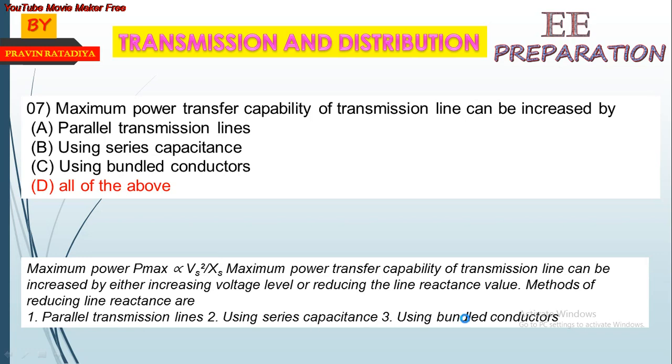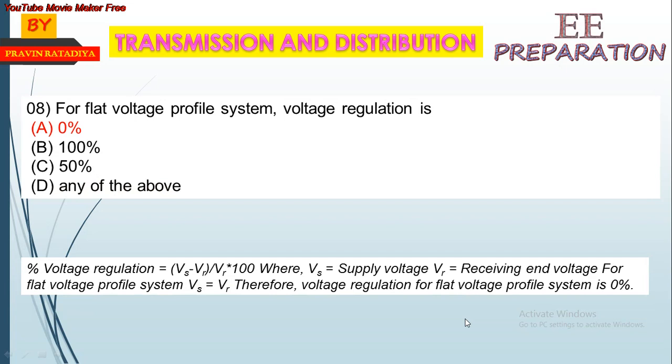For a flat voltage profile system, voltage regulation is 0%. The formula of percentage voltage regulation is (Vs minus Vr) upon Vr, cross 100, where Vs is the supply voltage and Vr is the receiving voltage. For a flat voltage profile, the receiving voltage and sending-end voltage are equal, so voltage regulation for a flat voltage profile system is 0%.